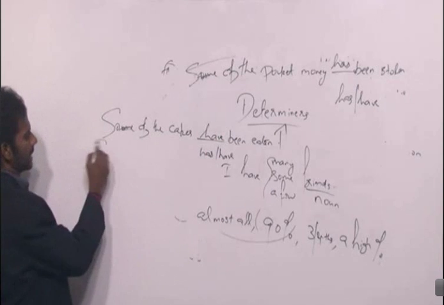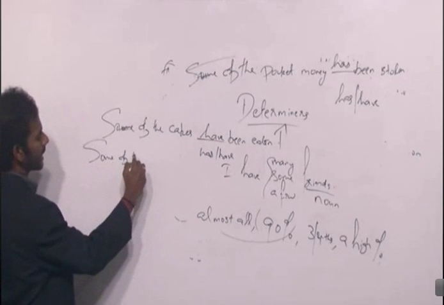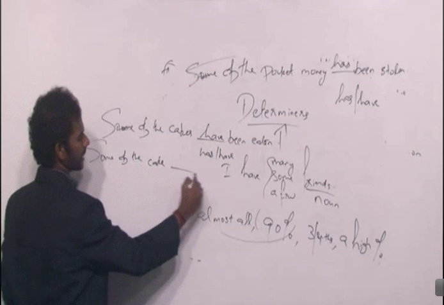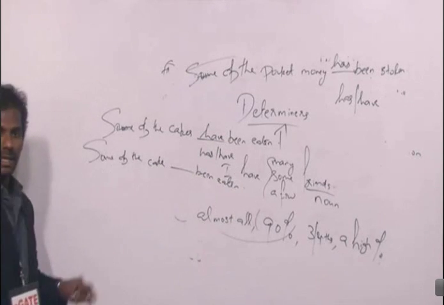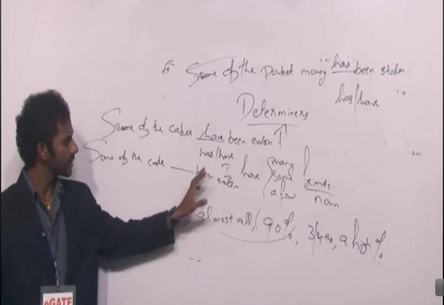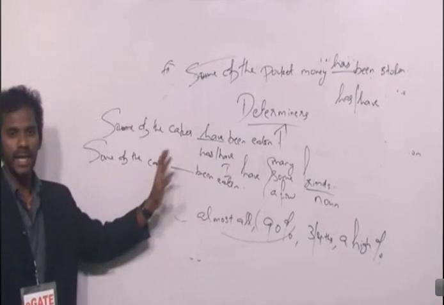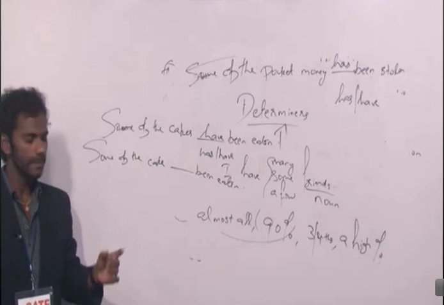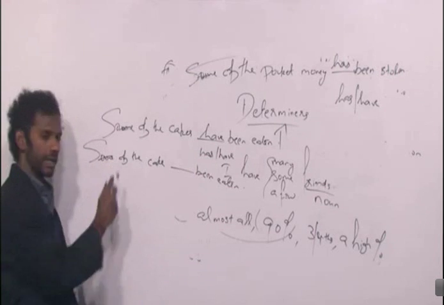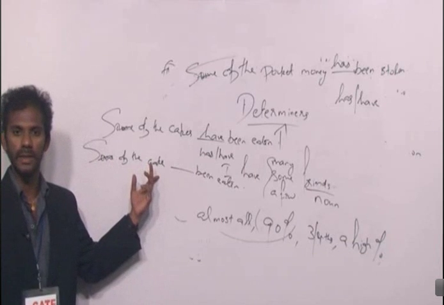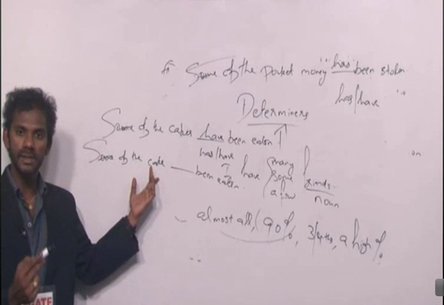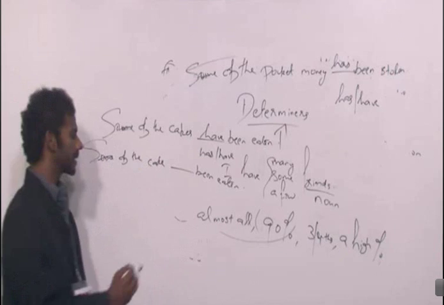What if I write "Some of the cake ___ been eaten"? Same options, has, have. The same logic applies here. Some is a determiner. We are not concerned about it. What's a noun here? Cake is a noun here. Singular, plural? Cake is a noun which is singular. So the verb also must be singular.